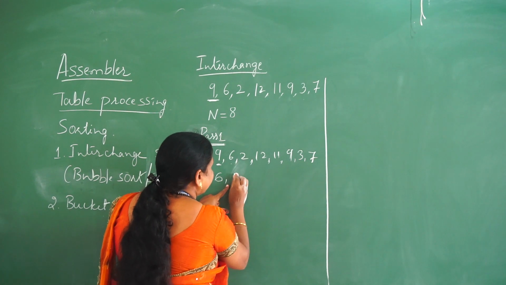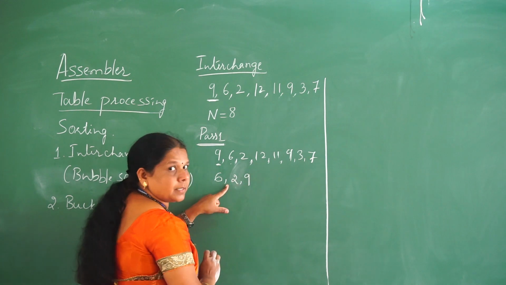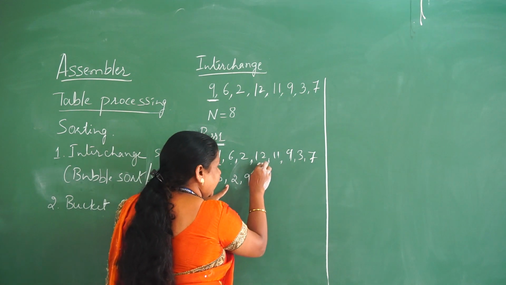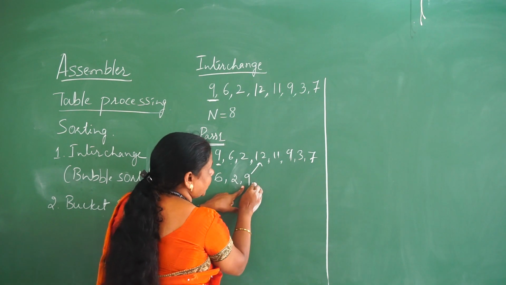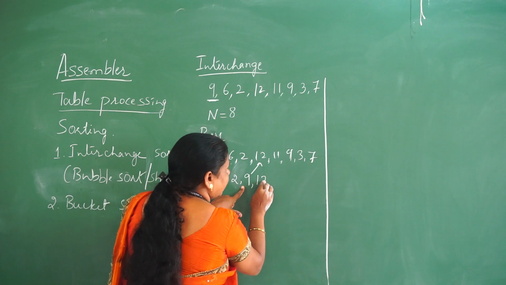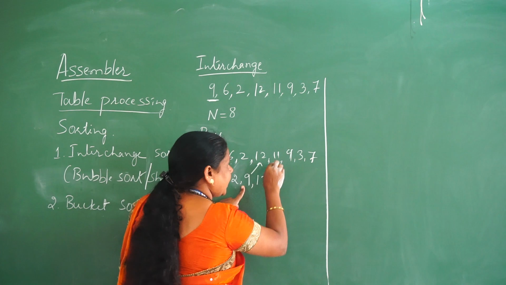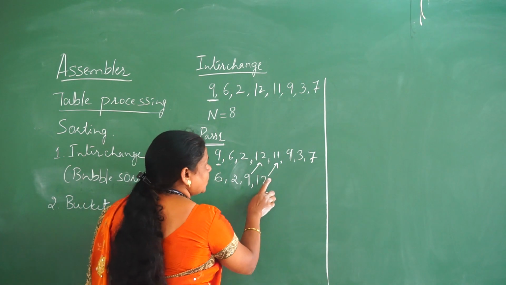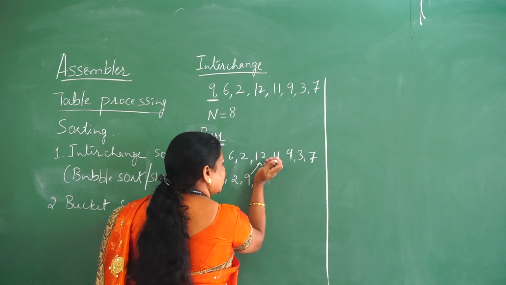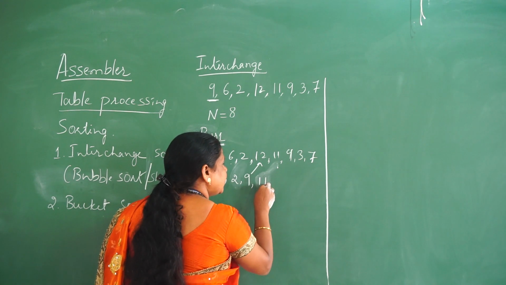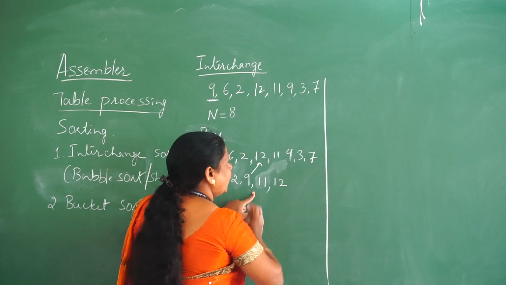Now in the place of 9, 2 will come, and in the place of 2, 9 will be placed. Again these two values will be compared. 9 is lesser than 12. It is in its proper position, so it should not be changed. 12 will be kept as it is. Again this 12 will be checked with the next value, 11. 11 is lesser than 12, so these two have to be swapped. So 11 will be placed in the position of 12 and 12 will be placed in the position of 11.